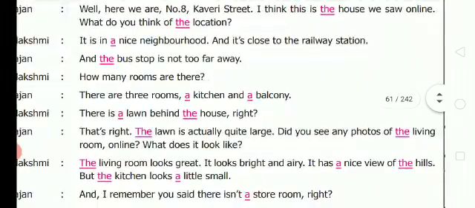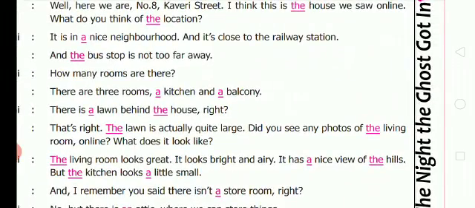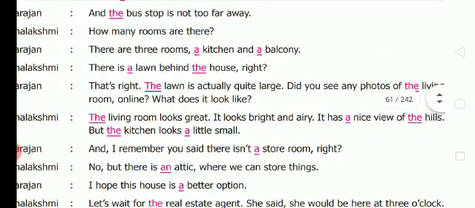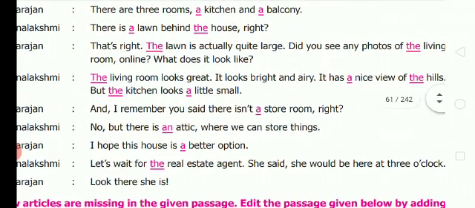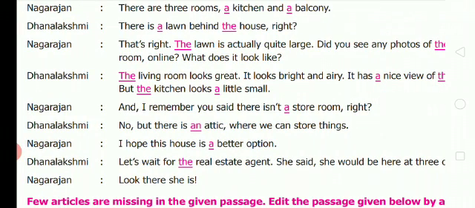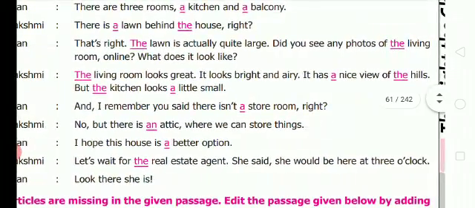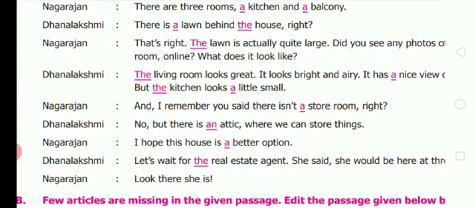Dhanlashmi: The living room looks great. It looks bright and airy. It has a nice view of the hills. But the kitchen looks a little small. Now Nagarajan is saying, and I remember you said that there isn't a storeroom, right? Dhanlashmi is saying, no, but there is an attic where we can store things. Nagarajan: I hope this house is a better option. Dhanlashmi: Let's wait for the real estate agent. She said she would be here at 3 o'clock. Now Nagarajan: Look, there she is.